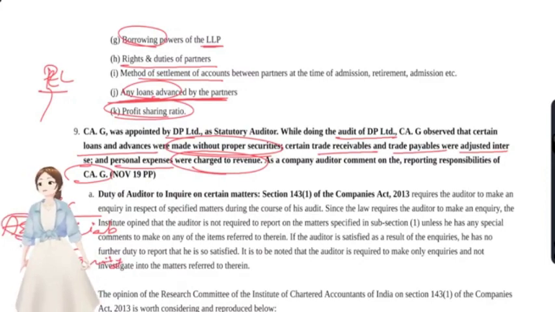Were there any assets that have been sold for less than the purchase price, which were not immovable property? If at all it is immovable property, no problem, because depreciation would be there and obsolescence of plant and machinery would be there. But what kind of assets are we talking about? We are talking about shares.